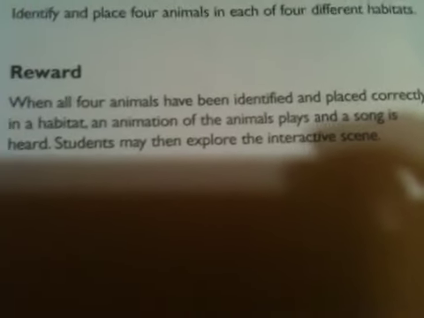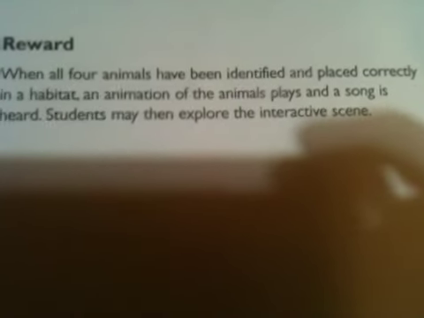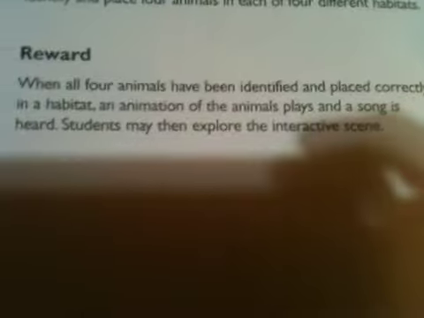Here are notes about the game and how to complete it. Identify and place 4 animals in each of 4 different habitats. Reward: when all 4 animals have been identified and placed correctly in a habitat, an animation of the animals placed and a song is heard. Students may then explore the interactive scene. Yeah, guys, there was a little point and click section of the game there.